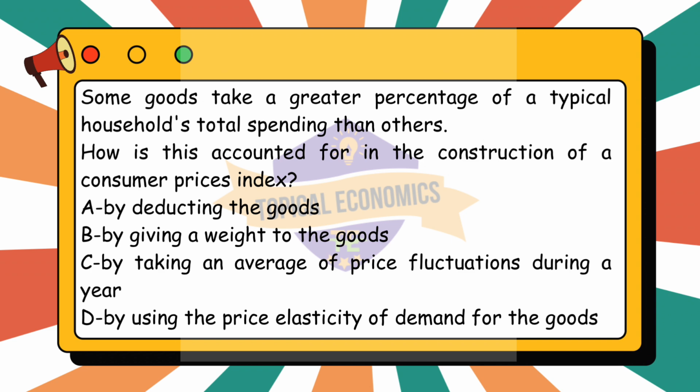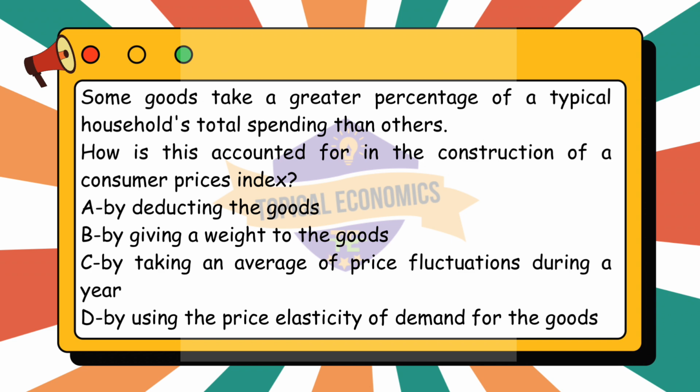The correct answer for this question is option B. By giving a weight to the goods. The weights assigned to goods reflect how much of the average household's budget is spent on each category of goods or services. Goods that take up a larger percentage of total spending are given a higher weight in the CPI. This ensures that price changes in more important items, such as food or housing, have a greater impact on the overall index than price changes in less significant items.